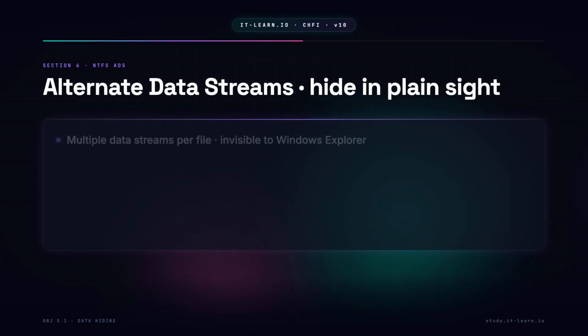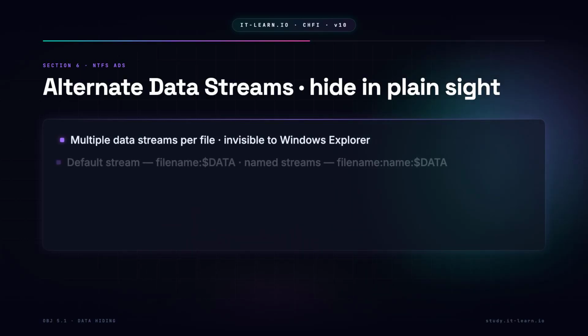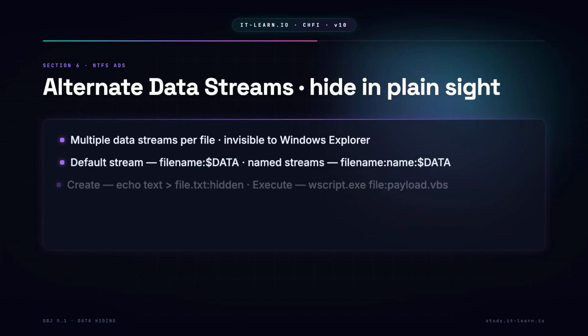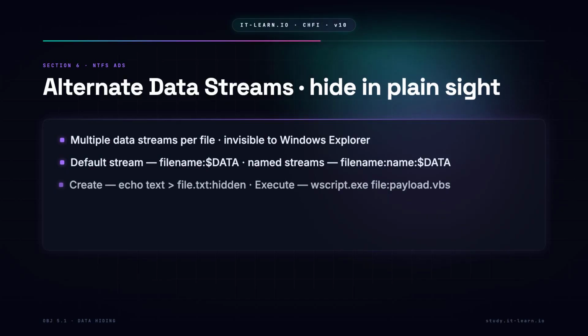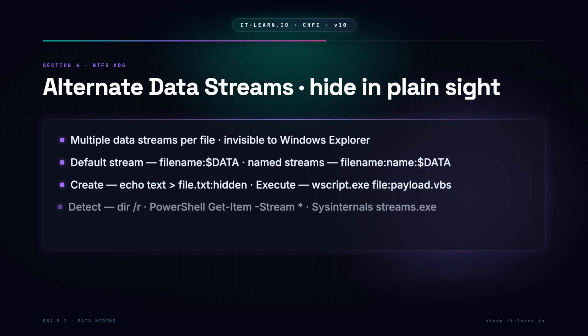NTFS Alternate Data Streams, ADS. NTFS allows multiple named data streams per file. Default stream is filename:$DATA. Additional named streams, filename:streamname:$DATA. Completely invisible to Windows Explorer. File size in Explorer reflects only the default stream. Creation: echo hidden text > normal.txt:hidden_stream.